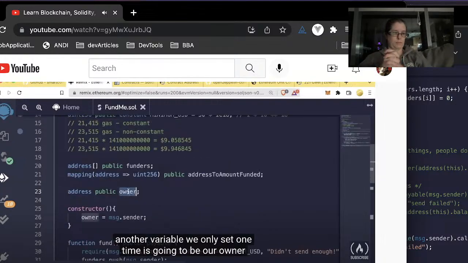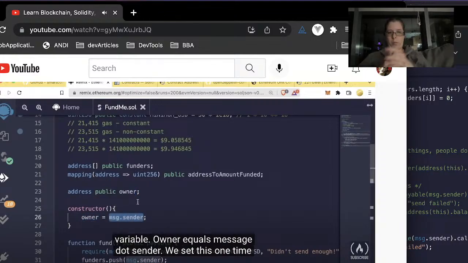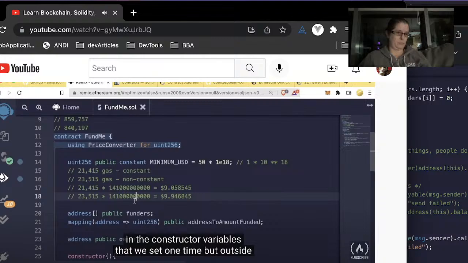Now, another variable we only set one time is going to be our owner variable. Owner equals message.sender. We set this one time in the constructor.